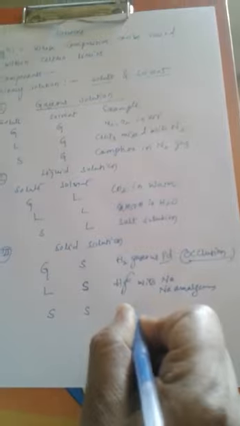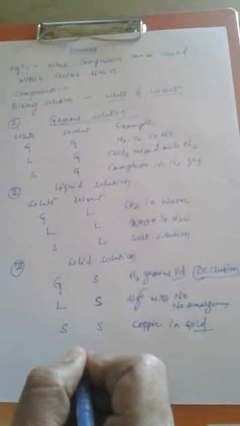This is known as amalgam or sodium amalgam. If the solute is solid and the solvent is also solid, the best example is all the alloys. For example, you take copper metal dissolved in gold. So all these are the 9 types of solution.